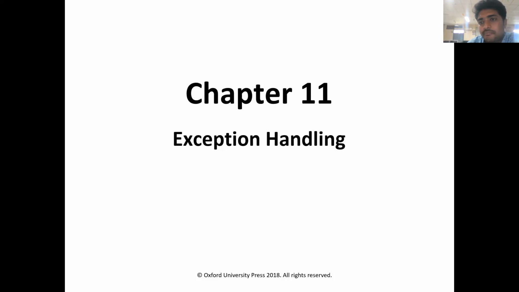Multiple exceptions can also be handled with the Boolean OR operator. If you want to handle multiple exceptions in a single catch block, that is possible by using the Boolean OR operator. We have seen the example also. A single catch block can handle multiple exceptions whenever you use the logical OR operator, or else you can write another catch block.